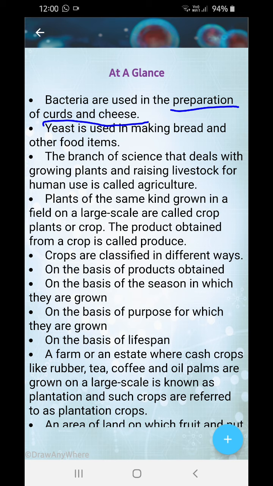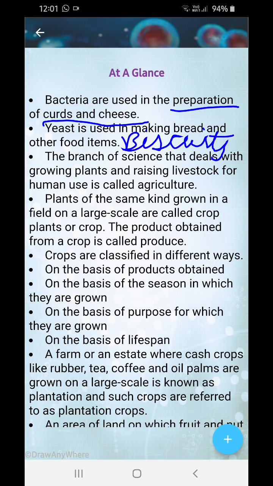Good bacteria they are. They do not produce any harmful effects in our body. Yeast powder you can buy in the market. These are used for making bread and other food items. This is also used for fermenting. One very good example of that food item which I am talking about is biscuits. Biscuits are fermented by yeast.